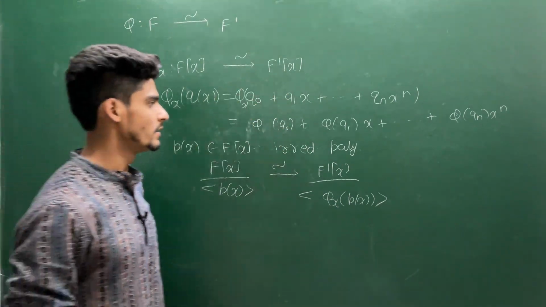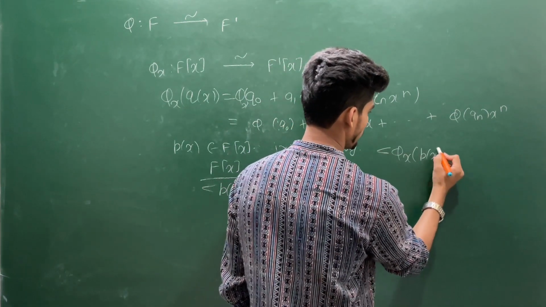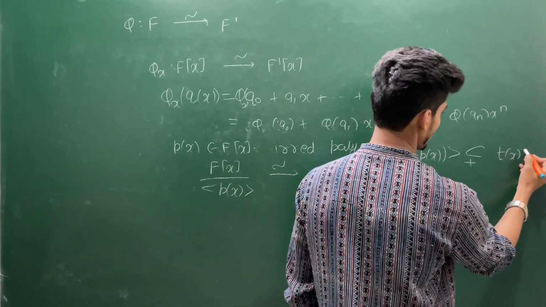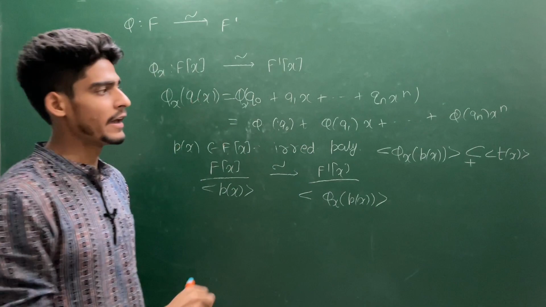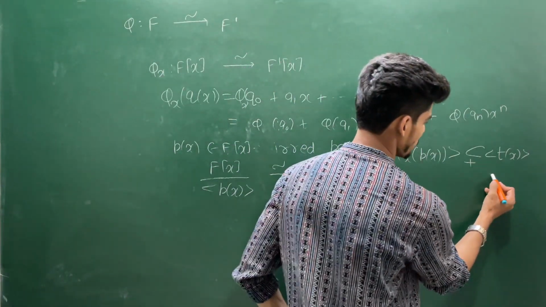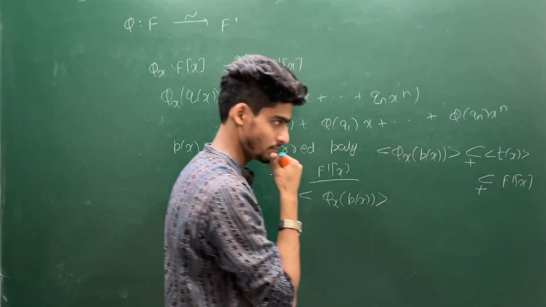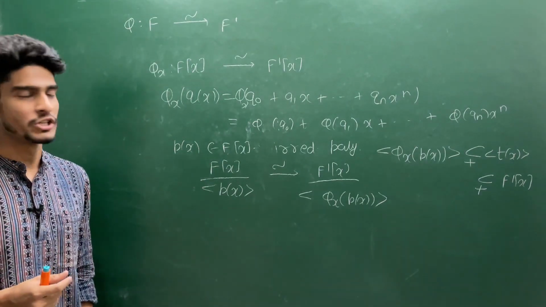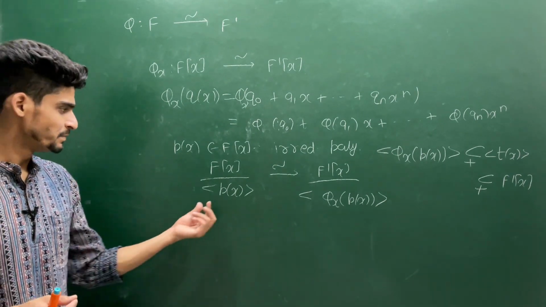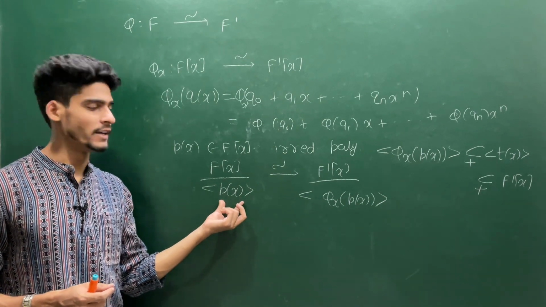That means there is an ideal, say the ideal generated by some t(x), because in a PID every ideal is generated by some single element, which contains this ideal properly, and suppose this is properly contained in F prime[x]. Then what will be the contradiction here? The contradiction will be that this p(x) will not be maximal, so you have to find an ideal in which it is properly contained.